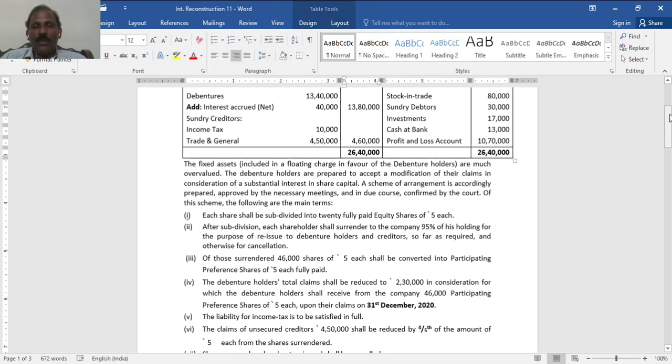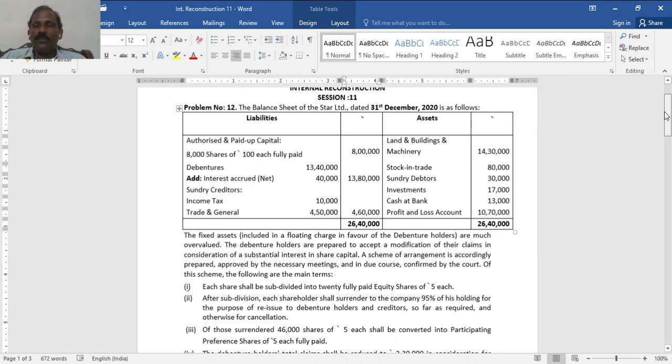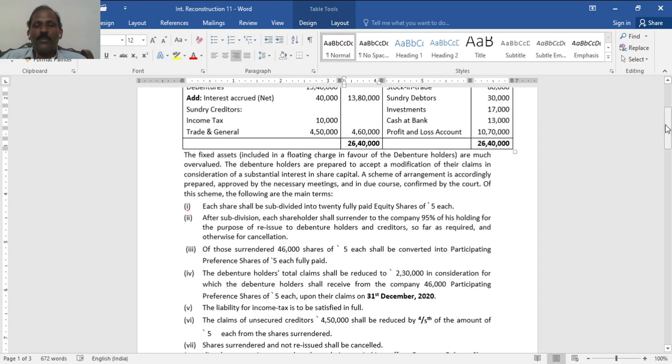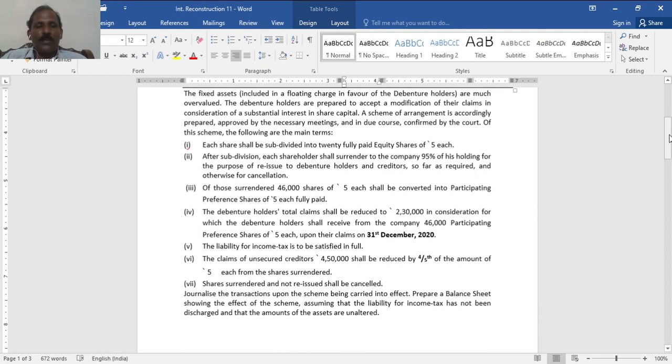Fixed assets, including the floating charge in favor of debenture holders, are much overvalued. Debenture holders are prepared to accept a modification of their claim in consideration of substantial interest in the share capital. The scheme of arrangement is accordingly approved by the necessary meeting, and in due course confirmed by the court. The following are the main terms. Each share shall be subdivided into 20 fully paid shares of 5 each. That is 8,000 into 20, the number of subdivided shares. Instead of 100 rupees, now it is 5 rupees each.